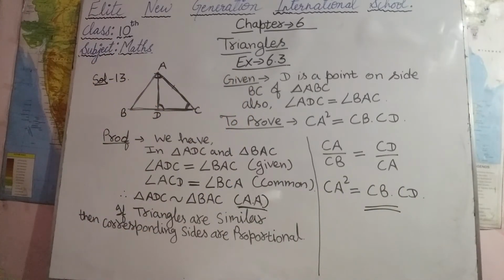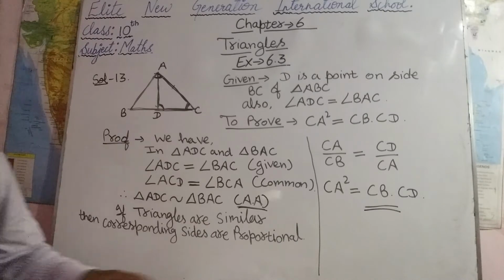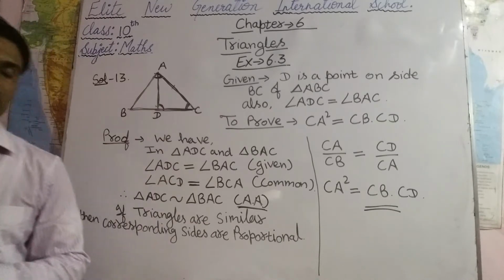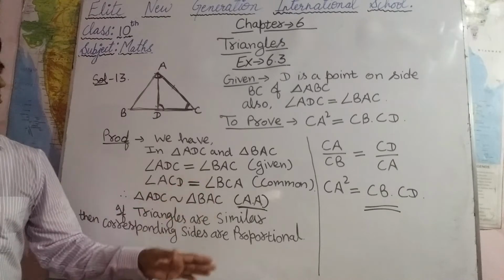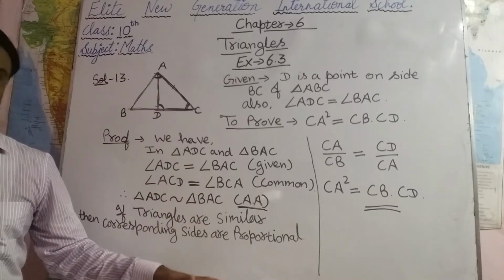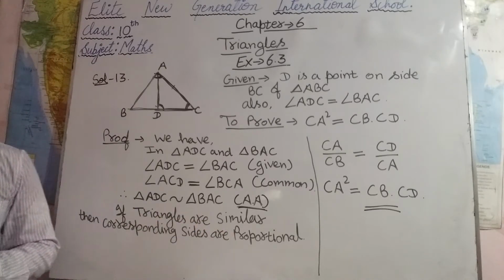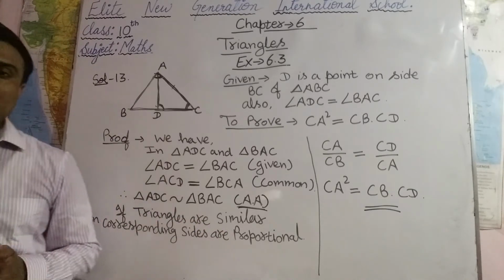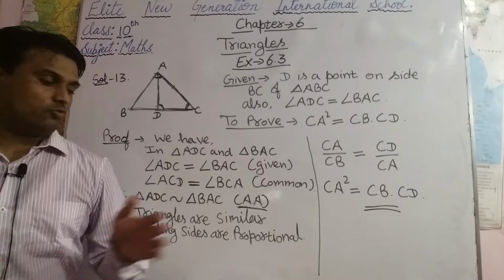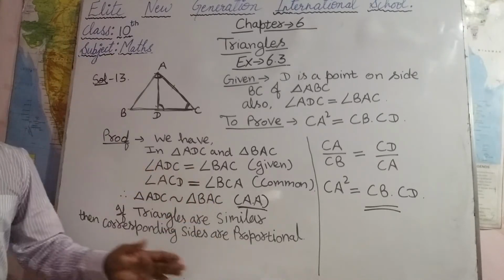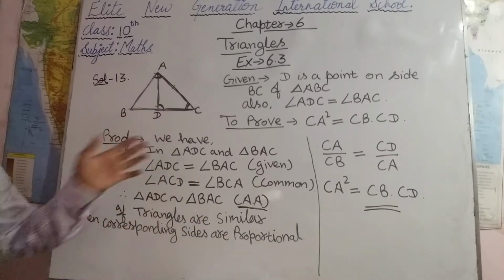So in this way we can do this question. The remaining questions are also the same. You can try these questions. In exercise 6.3 you can try all these questions, and I will also provide you a PDF for all the questions. Now after this there is an important theorem, that is Pythagoras theorem. We are going to state and prove Pythagoras theorem for a triangle.